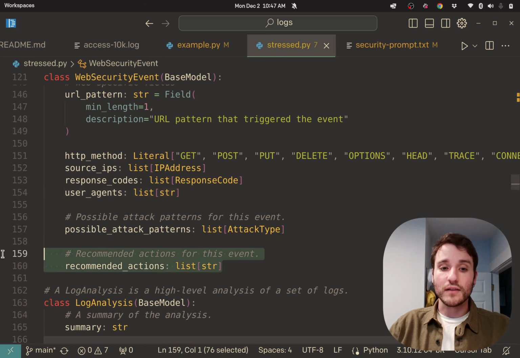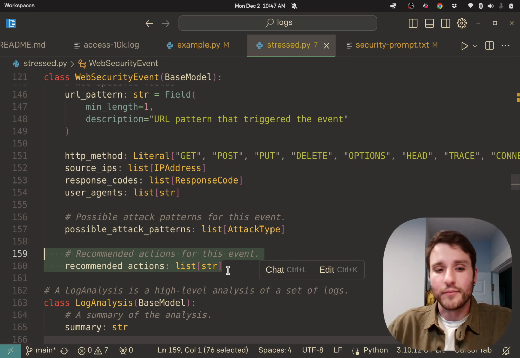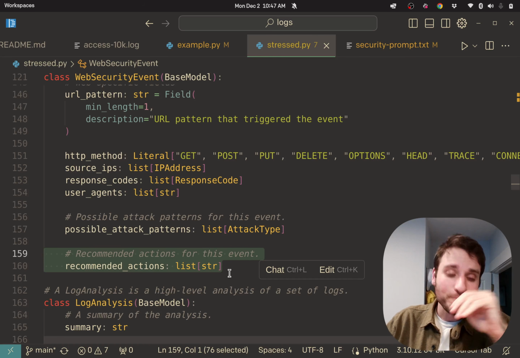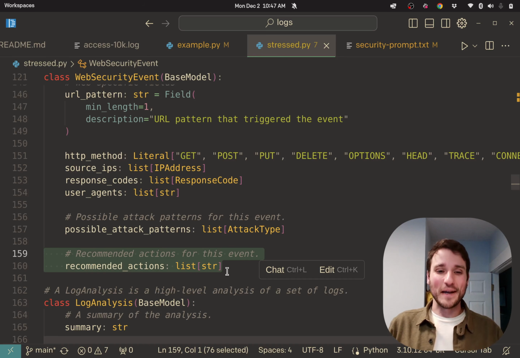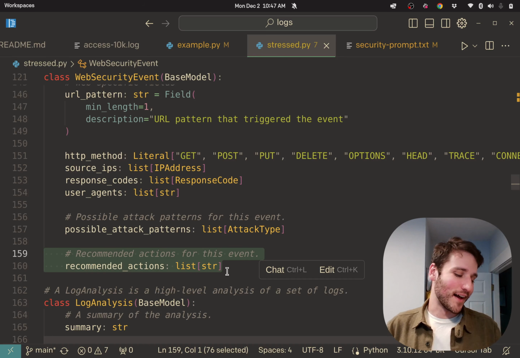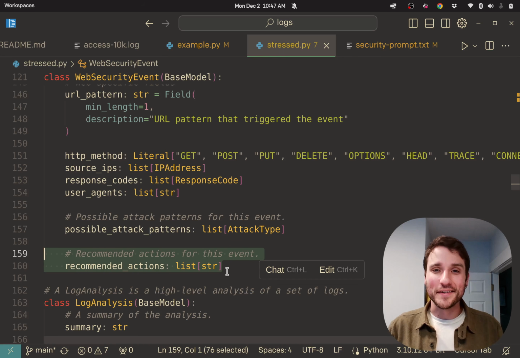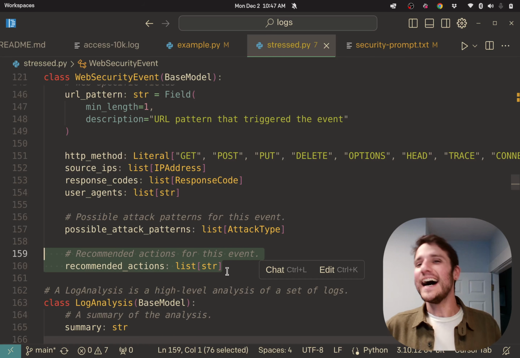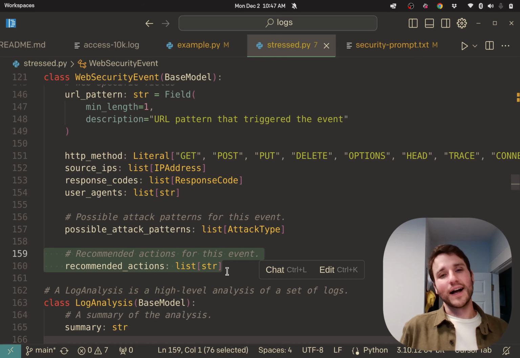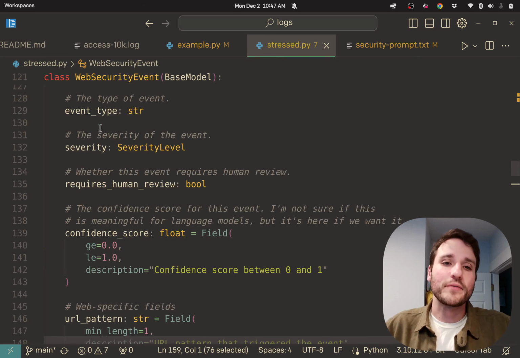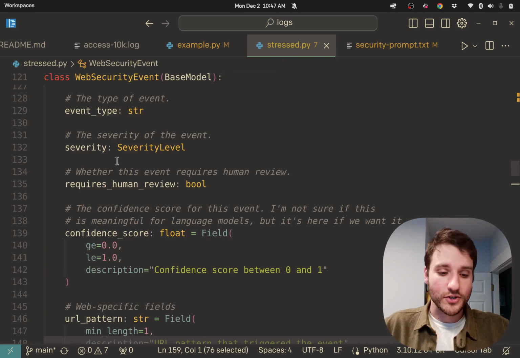So, right, you can even get recommended actions. And in a previous version of this that I experimented with, I actually had it produce bash commands. And in principle, you can actually give your model access to a shell to see if it can address these security risks. I think that's a terrible idea, but it's kind of cool. So this is a web security event. This is one of the things that we're going to return.